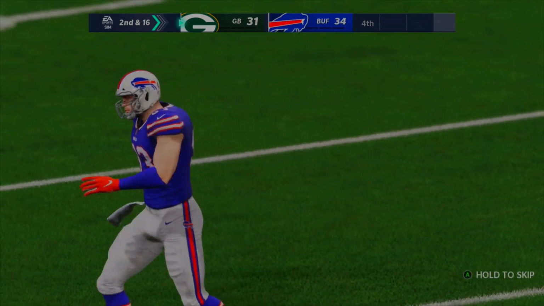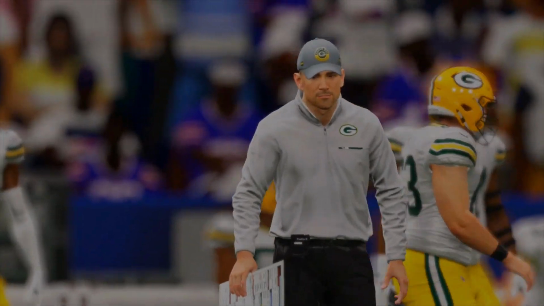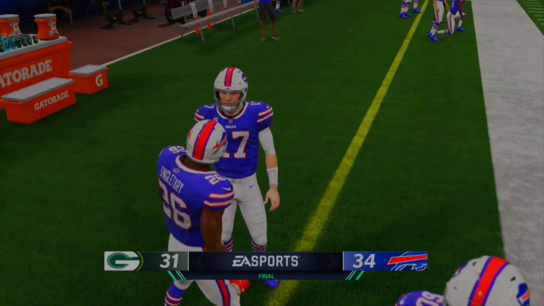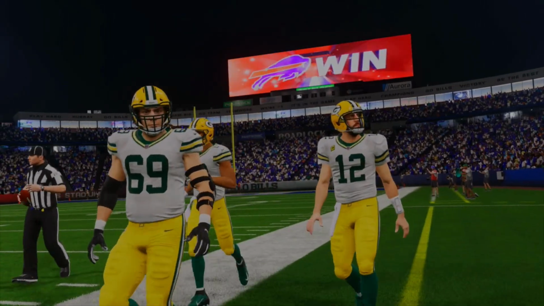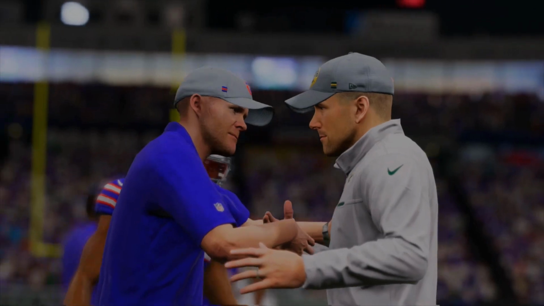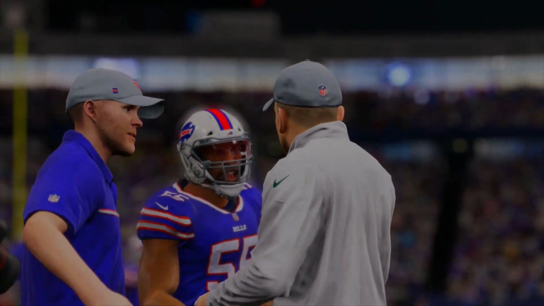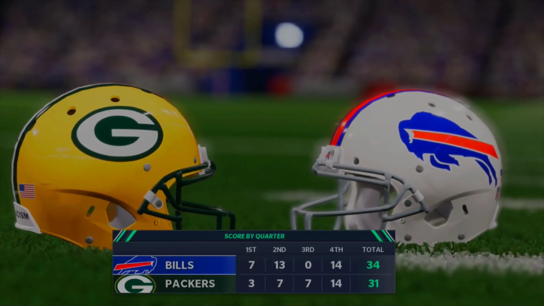Oh my goodness. That's something Aaron Rodgers would never, ever do in real life right there. And somehow the Bills and Stefon Diggs and Josh Allen strike at the final plays of offense. And they get the win over the Green Bay Packers. How about that? Packers eliminated in the first round once again. And the Bills are moving on as the number 3 seed. Tough luck for the Packers. Good win for the Bills. I believe this final score was 34-31.